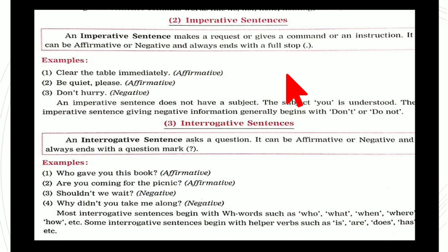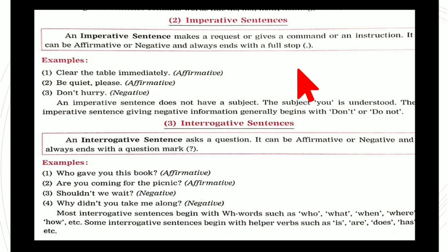Assertive sentence will also end with a full stop. Here also, imperative sentence is a request or a command or an instruction. It can be either affirmative or negative, and it will always end with a full stop.